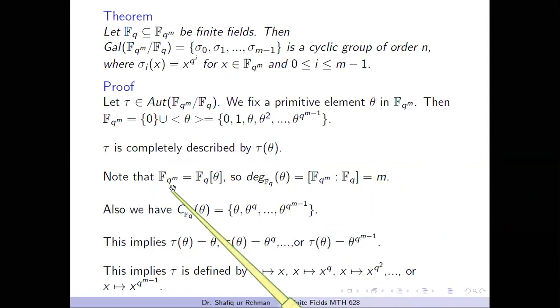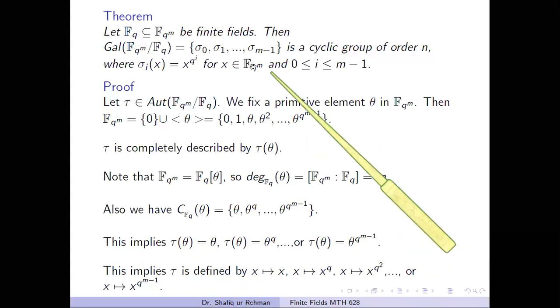Note that Fq^m equals Fq extended by theta, so the degree of theta is m. So this set of conjugates will consist of m elements given by this set. This implies that we have a total of m choices for the image of theta. Either tau of theta is theta, or tau of theta is theta^q, and so on. If we know the image of theta, we can find the image of all the elements.